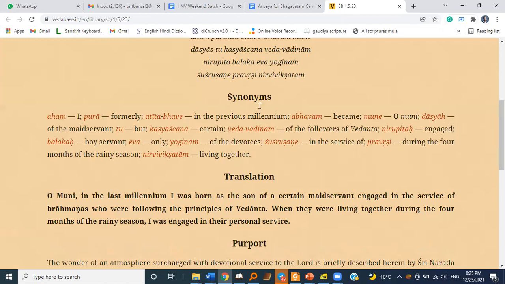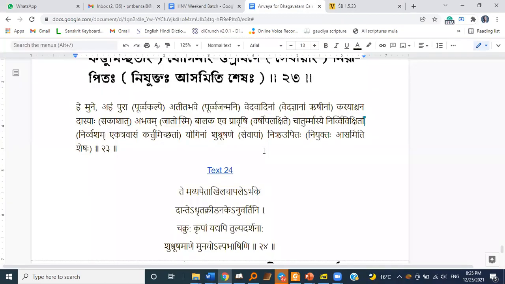So, of the Vedavadis, of the knowers of the Vedanta, of the Vedas, myself, born as a son, a balaka, a boy, I was engaged, niyuktaha asam, in the service, sevayam, of the yogis, who were Vedavadis, knowers of the Vedas, and who came to our place to live together with us there, ekatravasam, in Chaturmasya, the period of the four months when it is the rainy season, rainy monsoon.